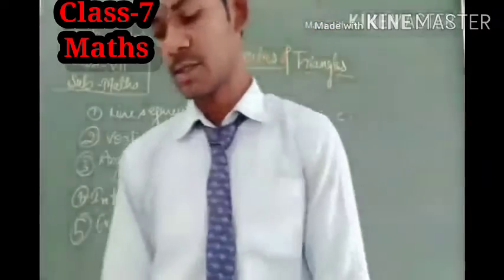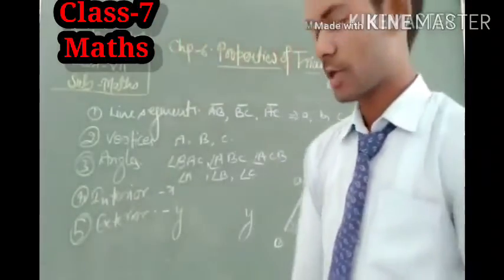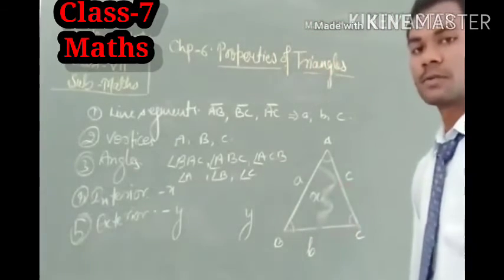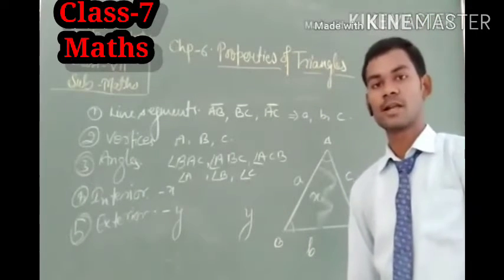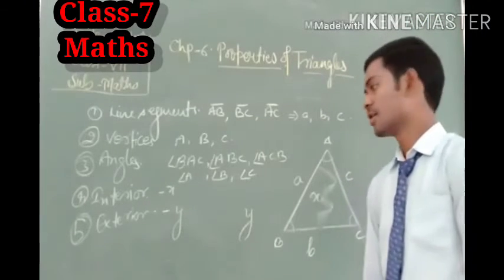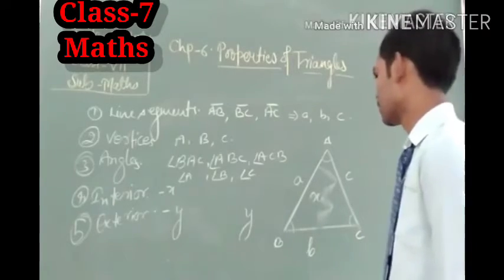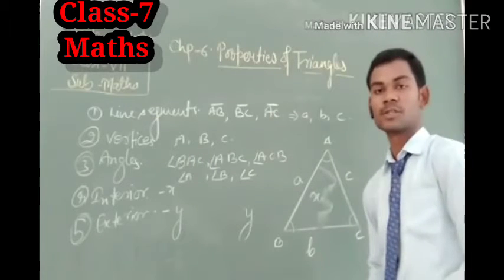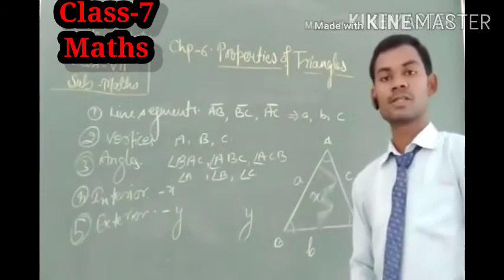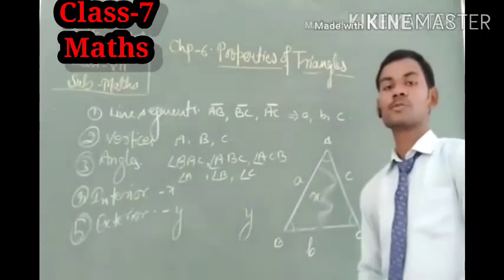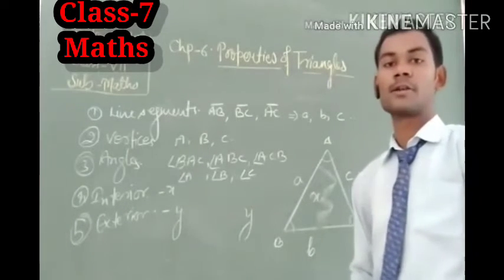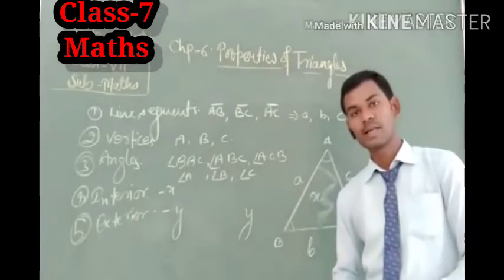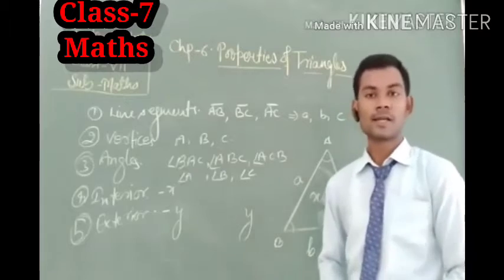Now let us see what is its exterior and interior. As we can see in the figure, the figure divides the plane into two parts. One part lies outside of the triangle and the other part lies inside the triangle. The region which lies outside the triangle is known as its exterior, and the region which lies inside the triangle is called its interior. Also, those points which lie outside of the triangle are called exterior points, and the points which lie inside the triangle are known as interior points.